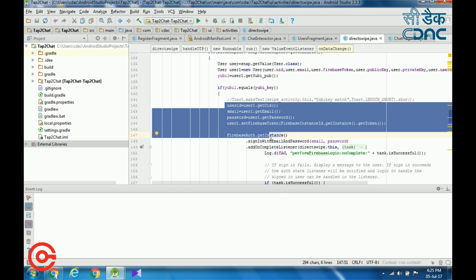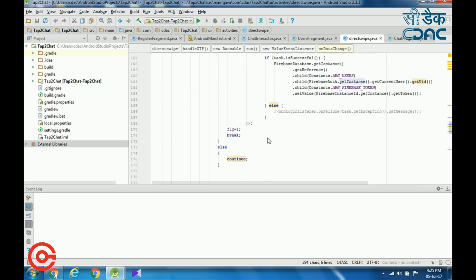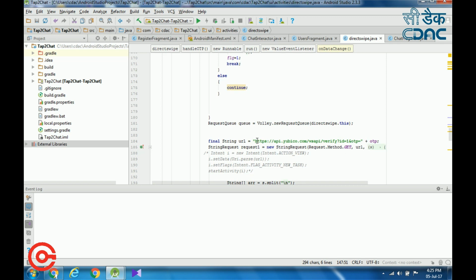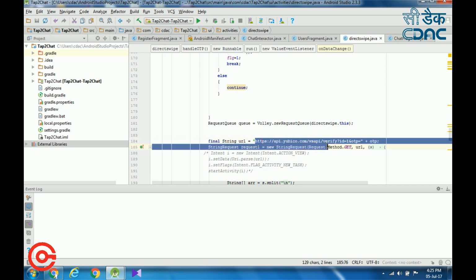But another thing we have to do is check whether the entire OTP that is generated is valid or not. For that we have to use a URL. Here I am using this URL, api.yubico.com/wsapi/verify. This will directly redirect to the Yubico cloud server, and here I am passing the OTP.